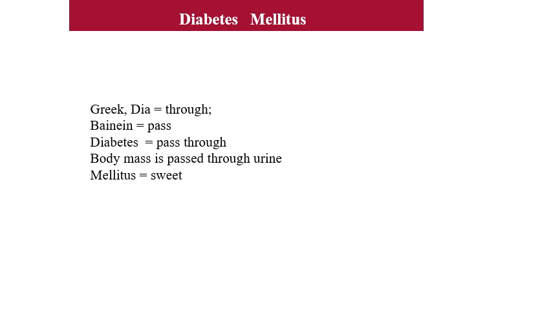Diabetes mellitus is a Greek word where dia means through and betes means to pass. Diabetes means pass through, specifically, body mass is passed through urine. Mellitus means sweet. Urine becomes sweet because of the presence of glucose.